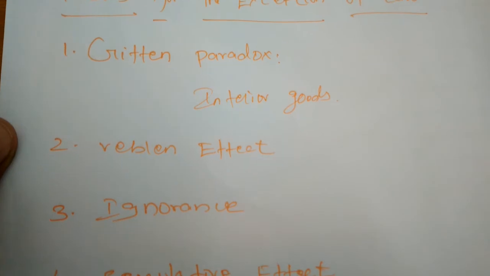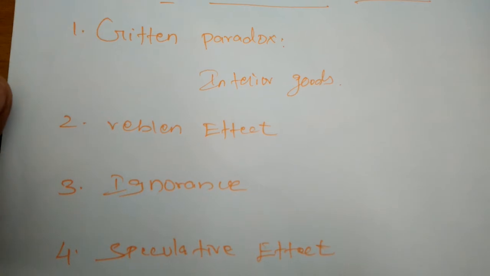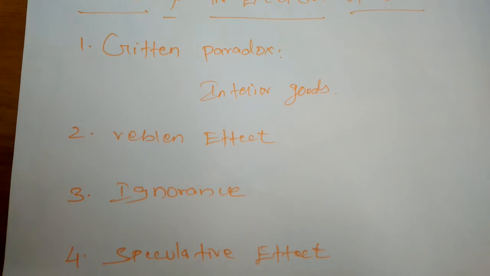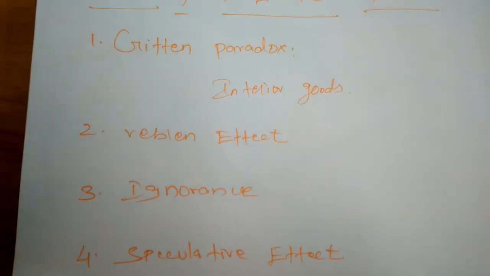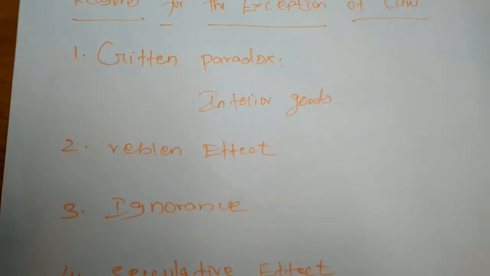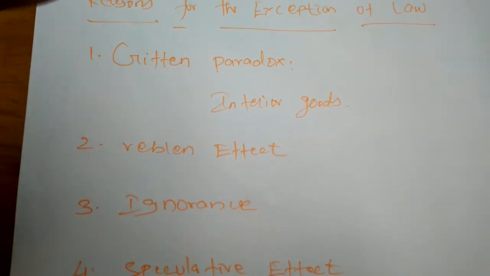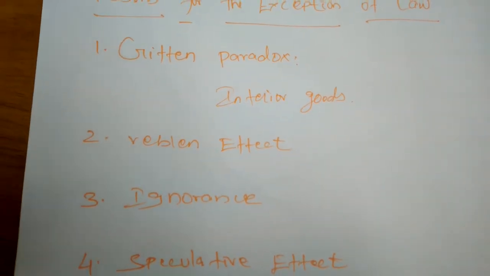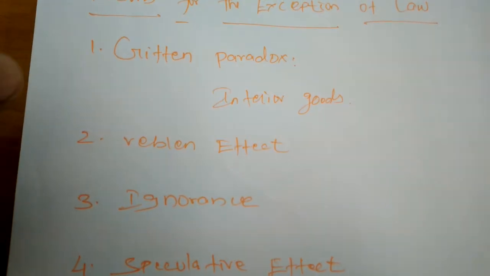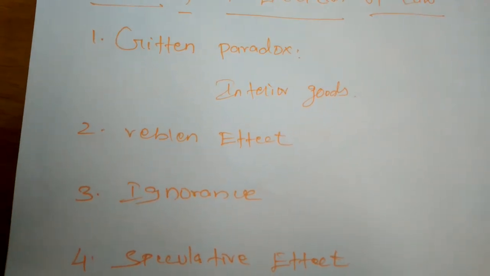Okay, but when the price of the inferior goods is decreased, they will buy less. And on the contrary, if the price of the inferior good is increased, they will buy more. On the basis of the law of demand, if the price is decreased, we have to buy more. But for some inferior goods used by the poor people, whenever the price has increased, they will buy more.